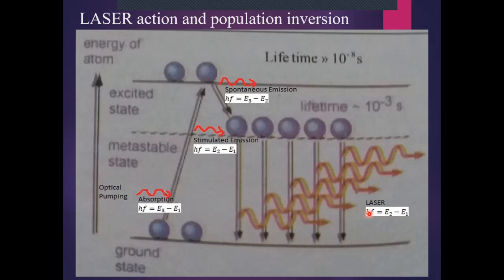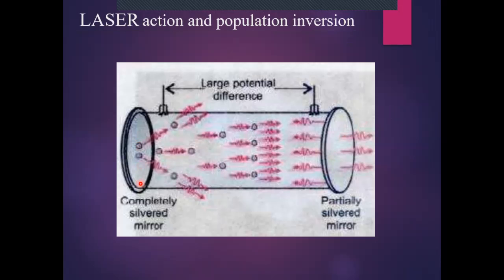So if these photons all go out of the laser, then the laser action will stop. So we need these photons to trigger the laser action. For this purpose, two mirrors are used. One is completely silvered or completely reflecting, whereas the other mirror is partially silvered or partially transmitting. When the photons strike this mirror, they are reflected back into the laser and they produce stimulated emission in other atoms.